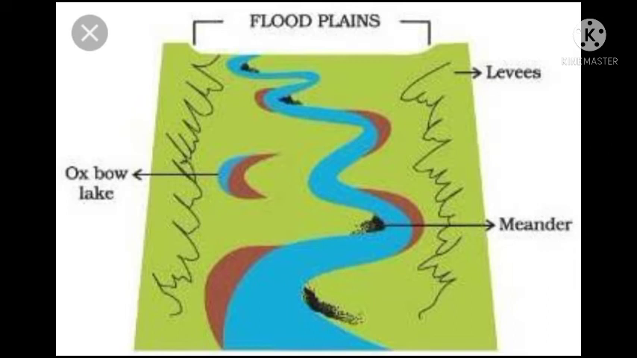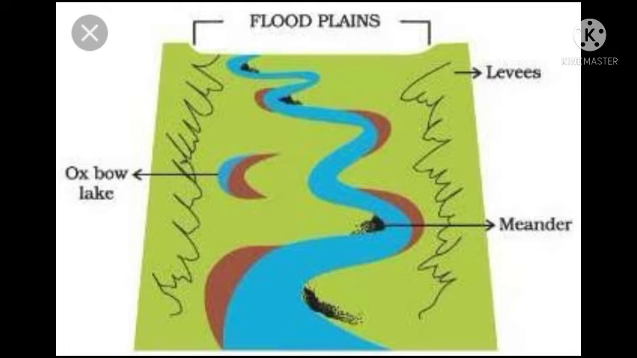At times, the river overflows its banks. This leads to the flooding of the neighboring areas. As it floods, it deposits layers of fine soil and other materials called sediments along its banks. This leads to the formation of a flat, fertile floodplain. The raised banks are called levees.